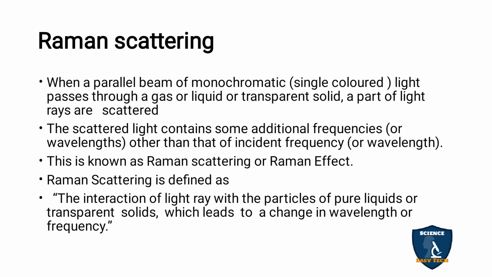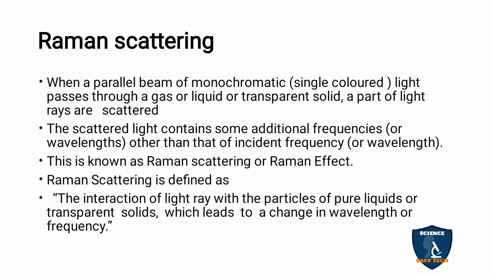What this means is that the incident ray has a particular frequency, and when it passes through a transparent substance, maybe a liquid, gas or solid, the scattering of light occurs.